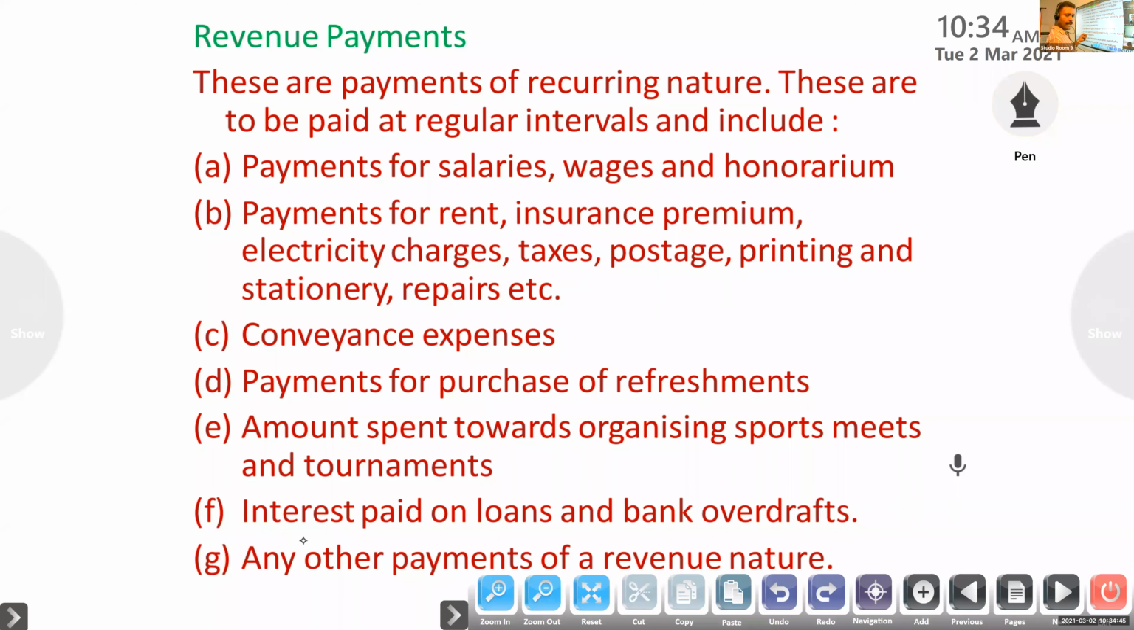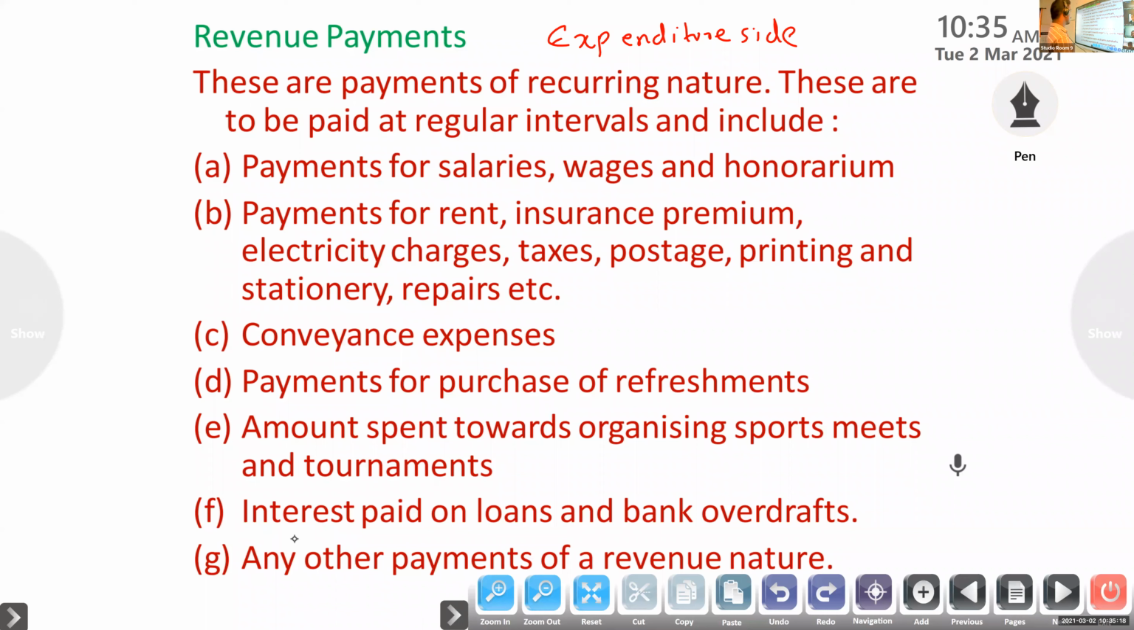Some items like subscription, admission fees, donation for general purpose. Here it is very easy. We know that every item, salary, wages, honorarium, will come on the expenditure side. Okay, so this I will send. Today I will send these notes. At that time you have to write this one. Okay. Next one.